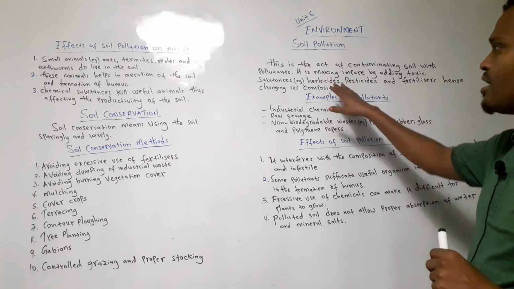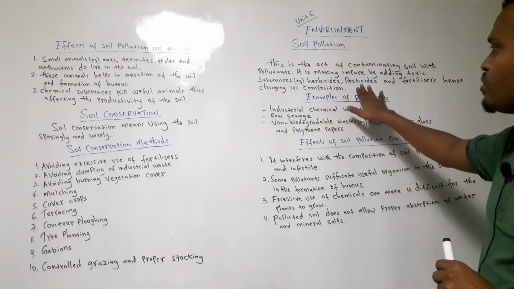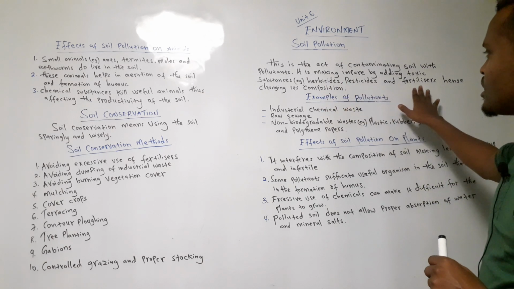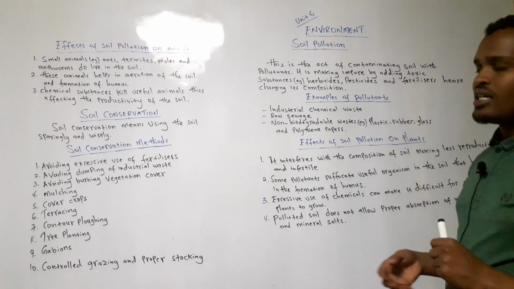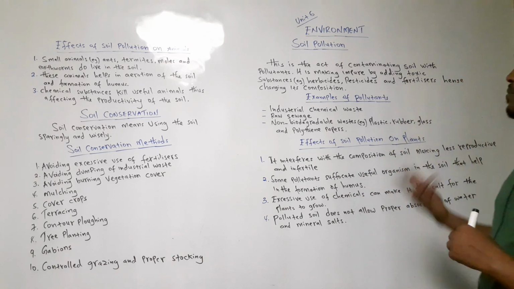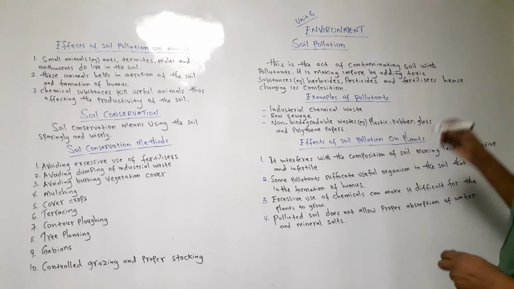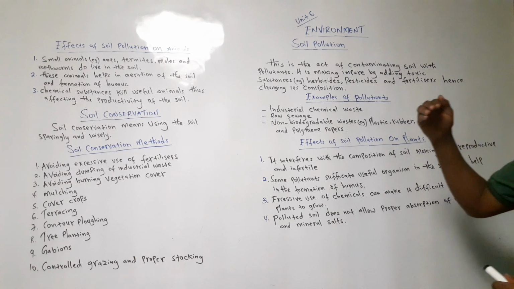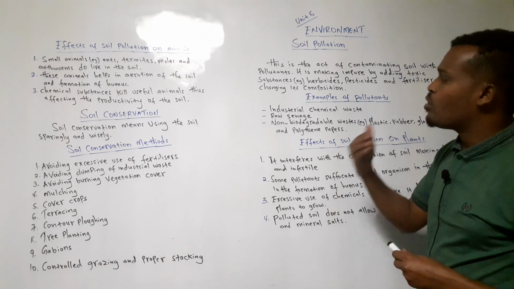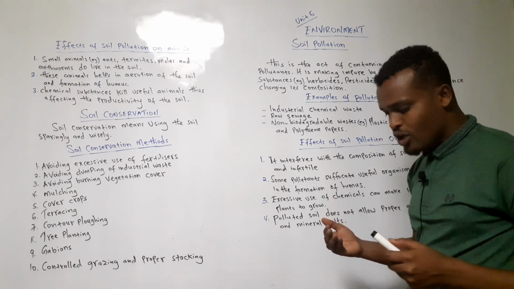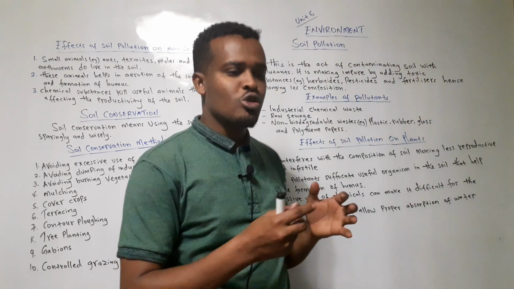Toxic substances are too much herbicides, excessive use of pesticides, and excessive use of fertilizers. Hence, the word hence means after all these things happen, they change the composition of the soil. The composition of the soil means what the soil contains.